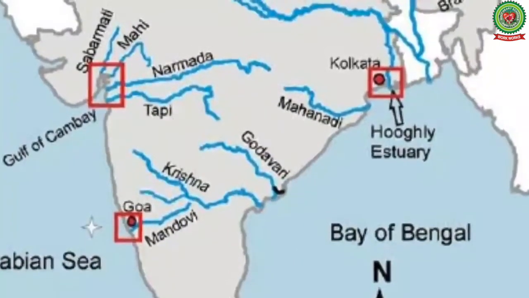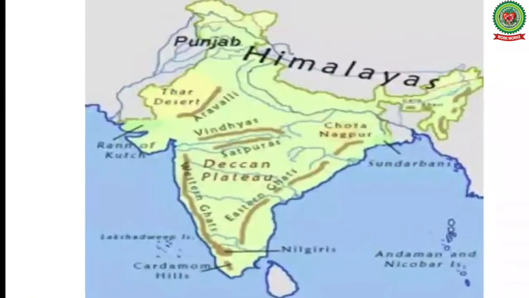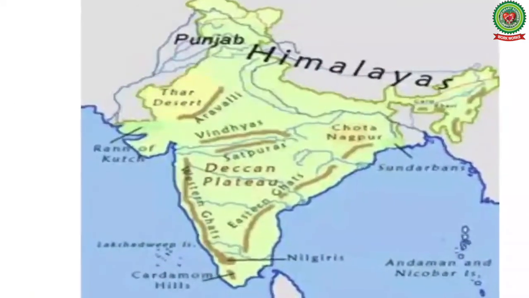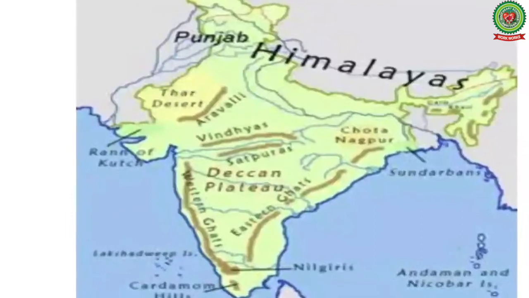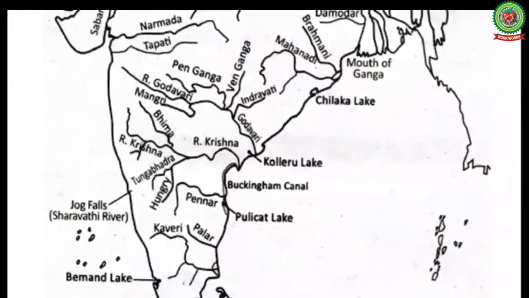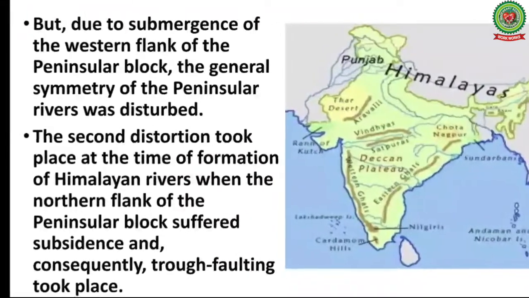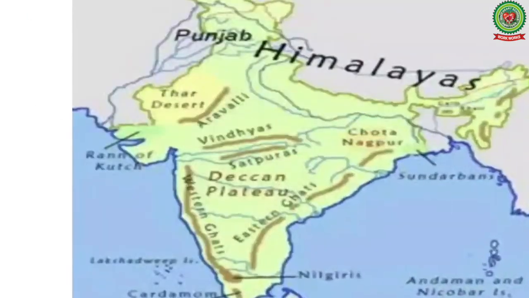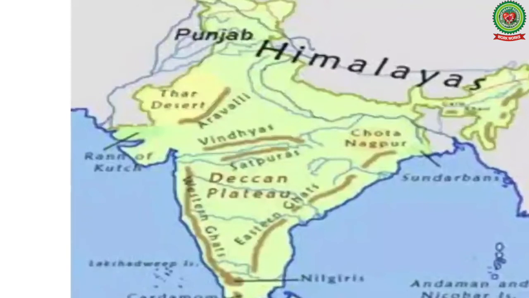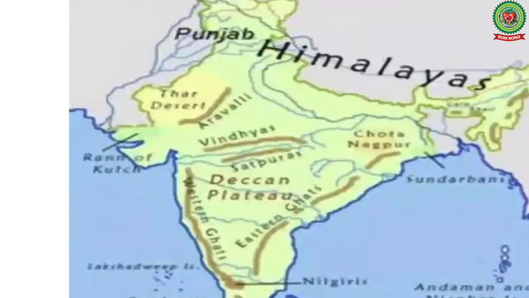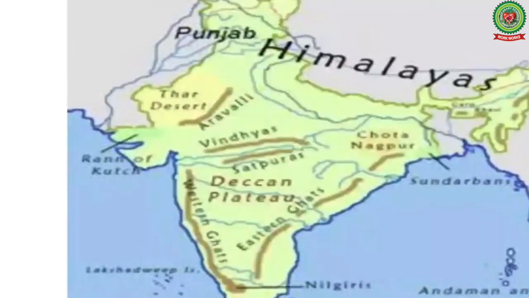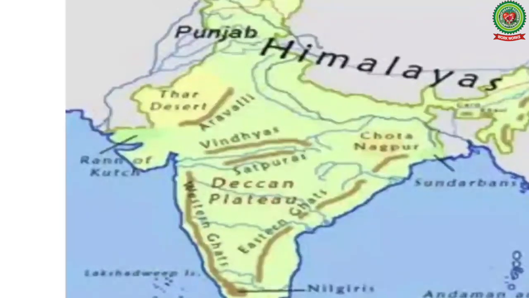The Western Ghats used to form the original watershed. Watershed is a highland from where rivers flow in two or more directions. But due to submergence of the western flank of the peninsular block, the general symmetry of the peninsular rivers was disturbed.